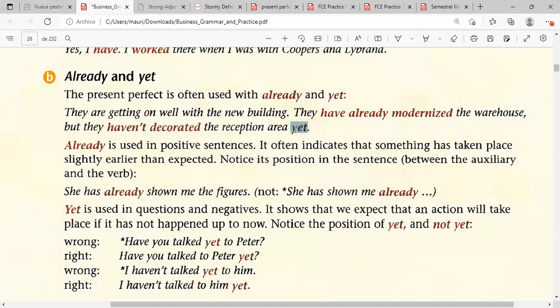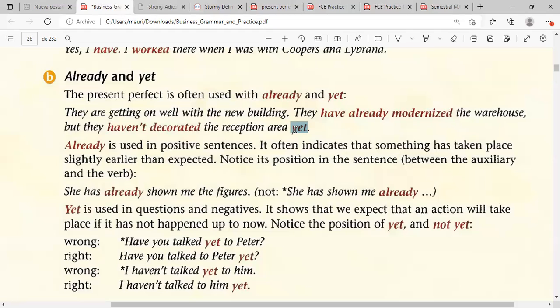It's like unmoved, with no movement, nothing realized, nothing made. So we are talking about an activity that hasn't been done or hasn't been completed. They will do it, but it hasn't happened yet.